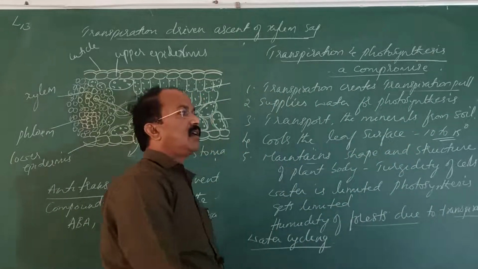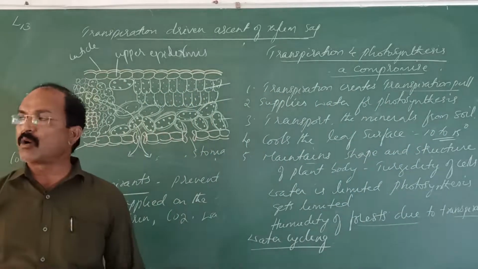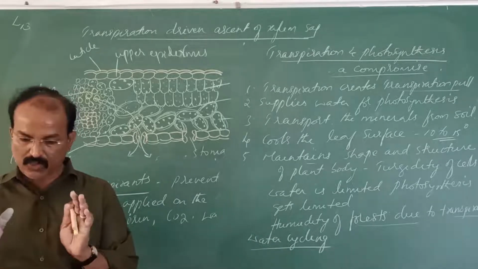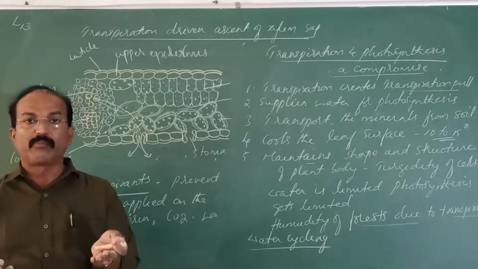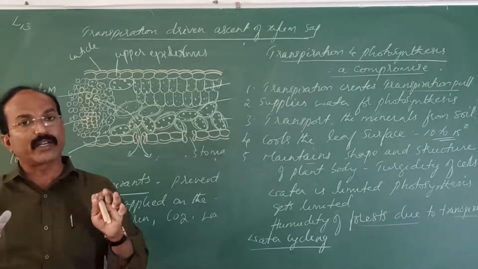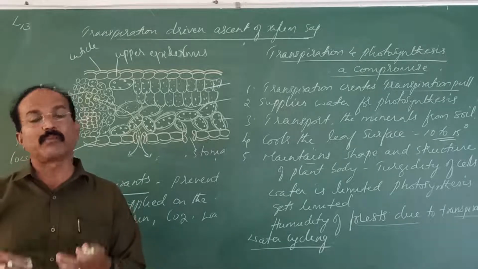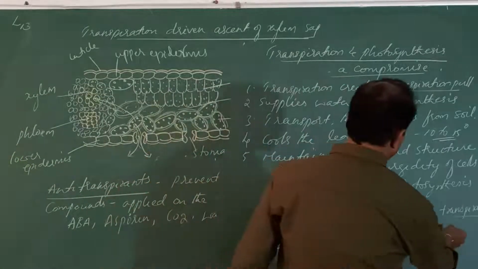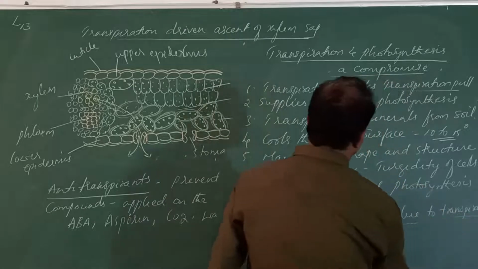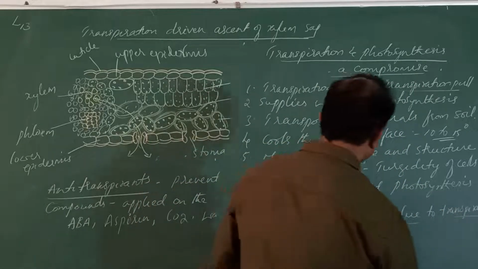Not only the evaporation of the ocean waters contributes to the formation of clouds and rains, but half of the soil water is evaporated by the plants. So that is the humidity of the forest due to transpiration and this water loss.